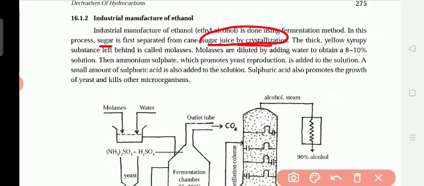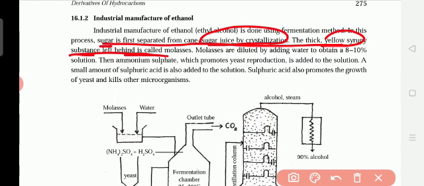Okay, so this will be in which color? Yellow color. The substance left behind is called molasses. So after removing the sugar, the remaining yellow syrupy substance is called what? Molasses.